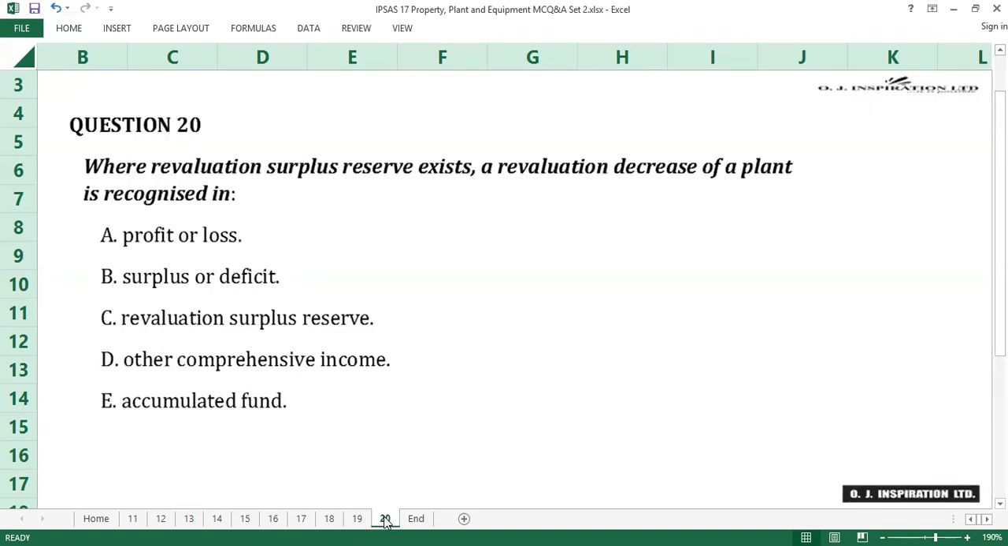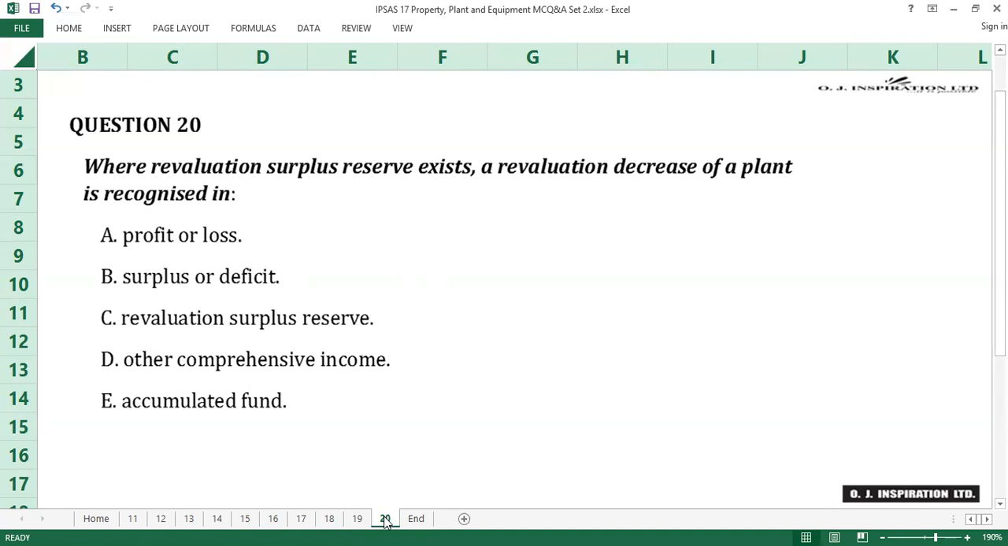Question number 20. Where a valuation surplus reserve exists, a valuation decrease of a plant is recognized in A, profit or loss, B, surplus or deficit, C, valuation surplus reserve, D, other comprehensive income, E, accumulated fund.